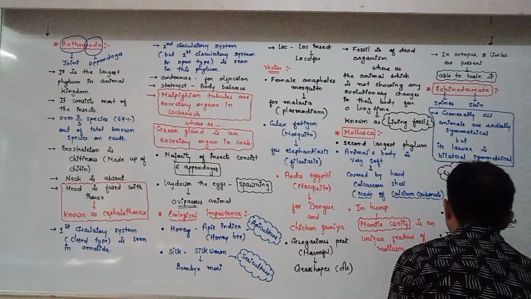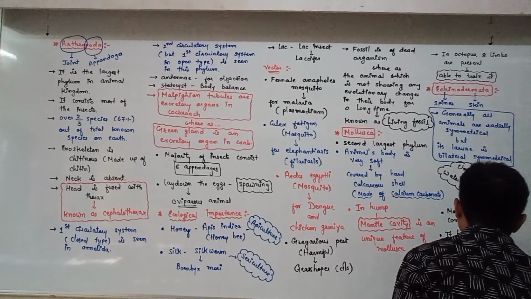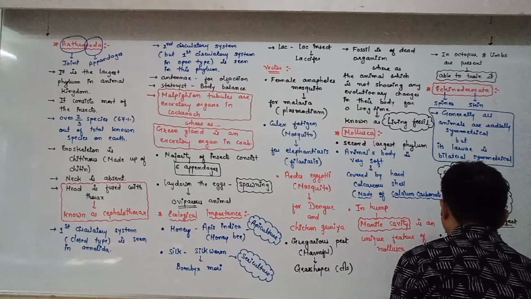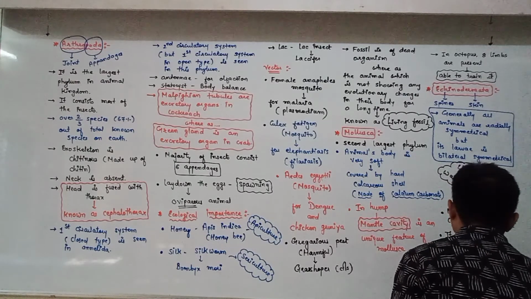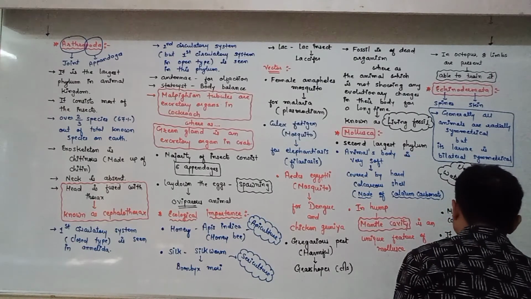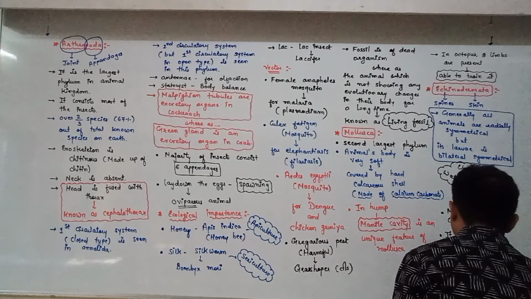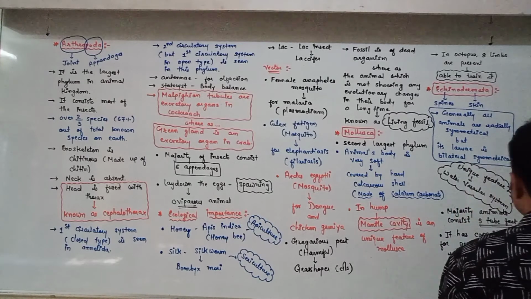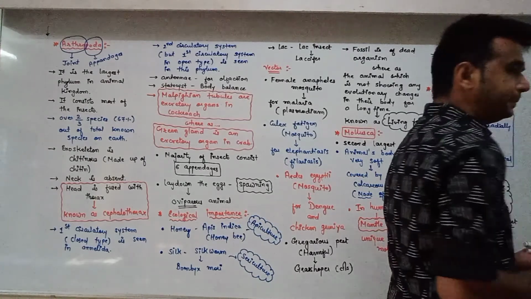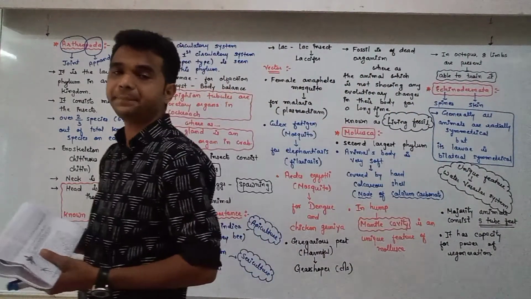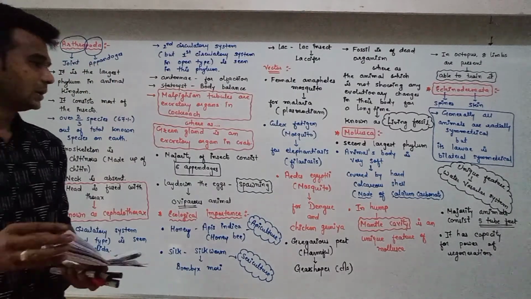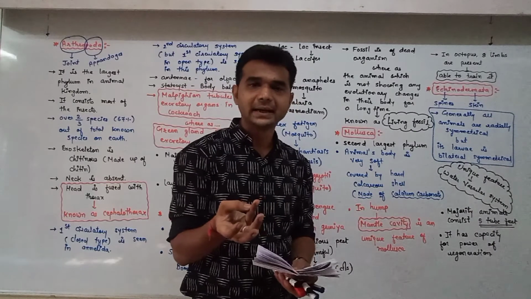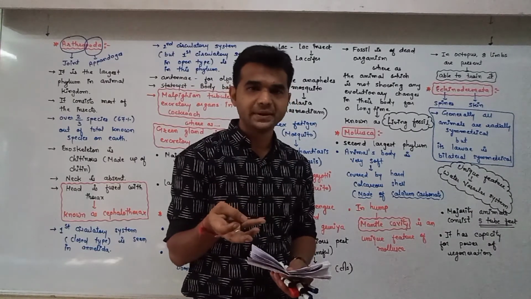And it has the capacity for power of regeneration. Okay, so here you know that up to right now, Porifera, Coelenterata, Platyhelminths.